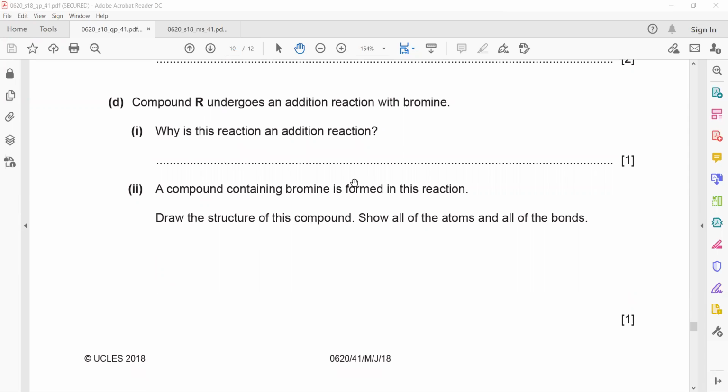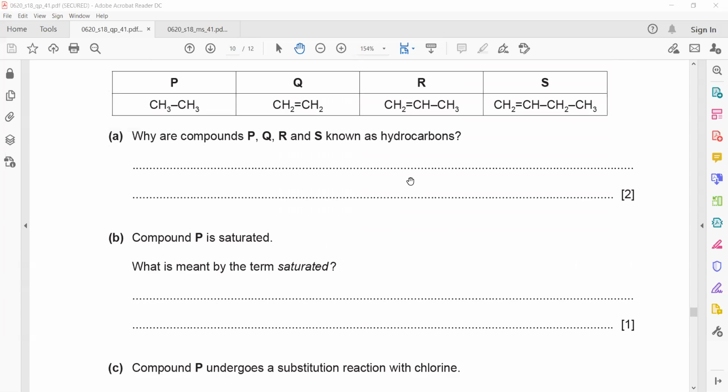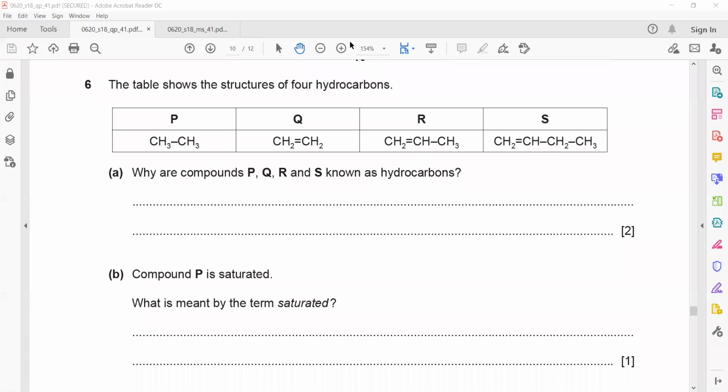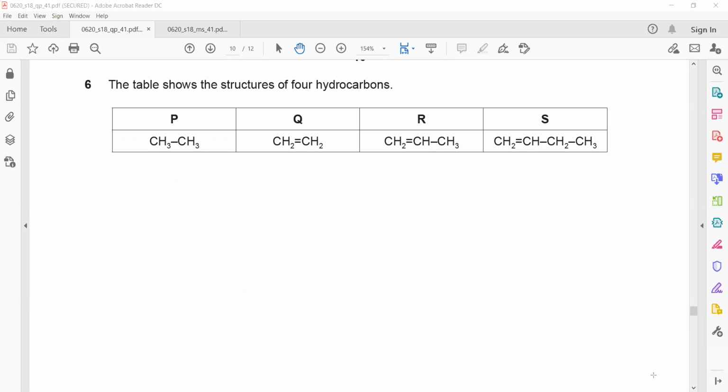Compound R undergoes an addition reaction with bromine. Addition reaction means when you have only one product. In reactions of alkenes, the double bond will break. So this was CH2 double bond CH, single bond CH3, and it is also called an unsaturated hydrocarbon. It reacts with bromine.